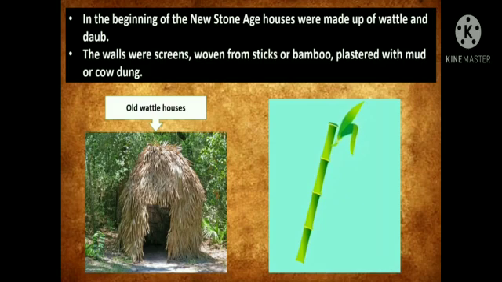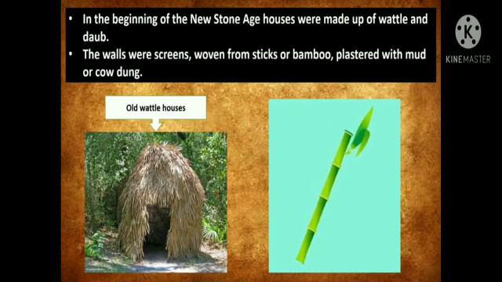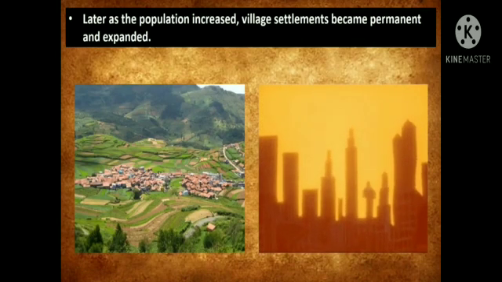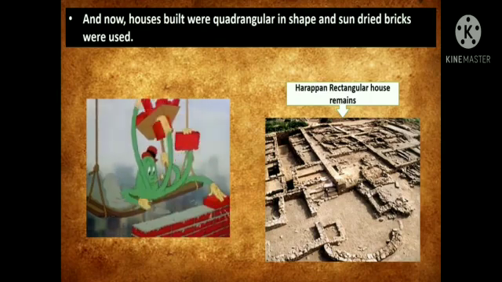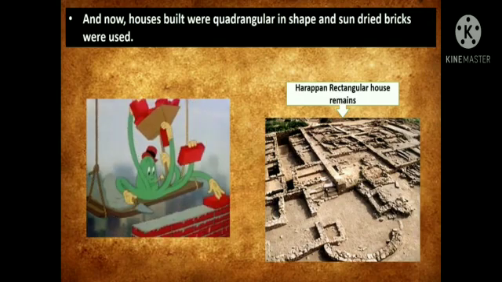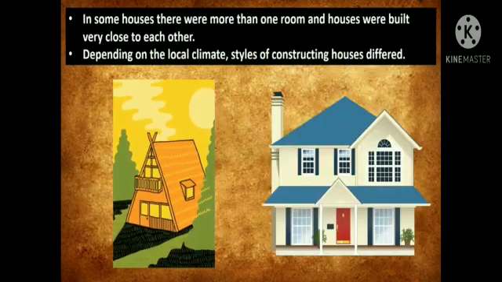Structure of the house. In the beginning of the New Stone Age, houses were made of wattle and daub. The walls were screens woven from sticks or bamboos plastered with mud or cow dung. Later, as the population increased, village settlements became permanent and expanded. And now, houses built were quadrangular in shape and sun-dried bricks were used. In some houses, there was more than one room, and houses were built very close to each other. Depending on the local climate, styles of constructing houses differed.